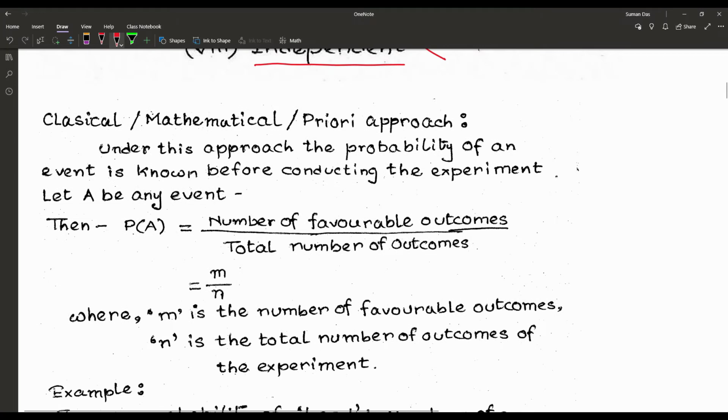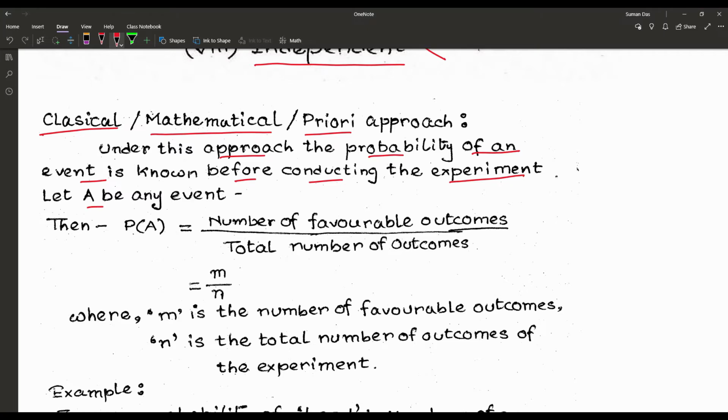Particularly today, we are proceeding with the classical approach or the mathematical approach or the a priori approach of probability. Under this approach, the probability of an event is known before conducting the experiment.